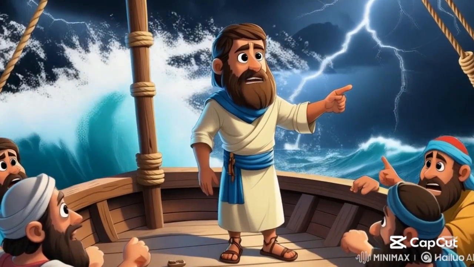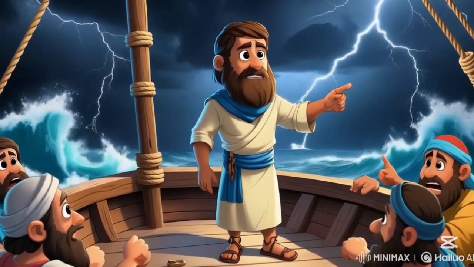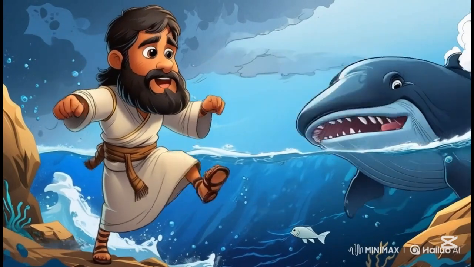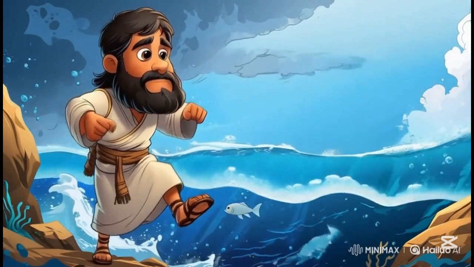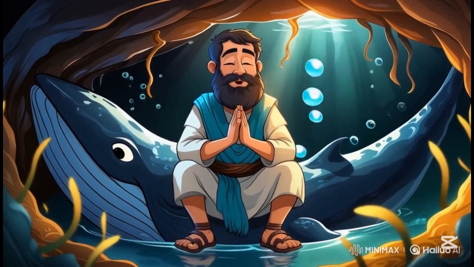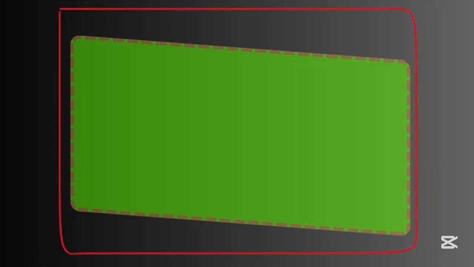Jonah knew it was because he disobeyed, so he told them, "Throw me into the sea and the storm will stop." The sailors threw Jonah overboard, and just like that, the sea became calm. Then a giant fish came and swallowed Jonah.